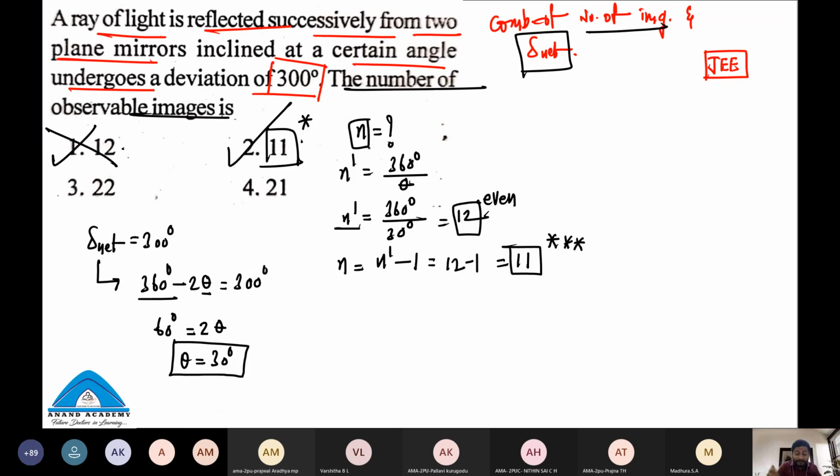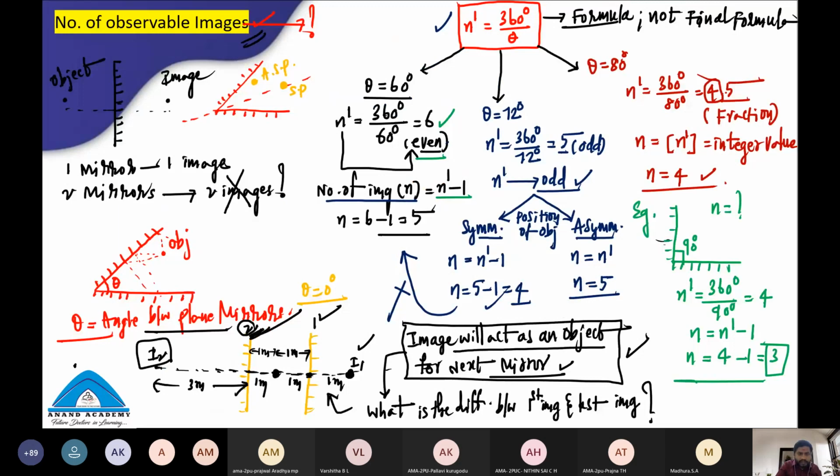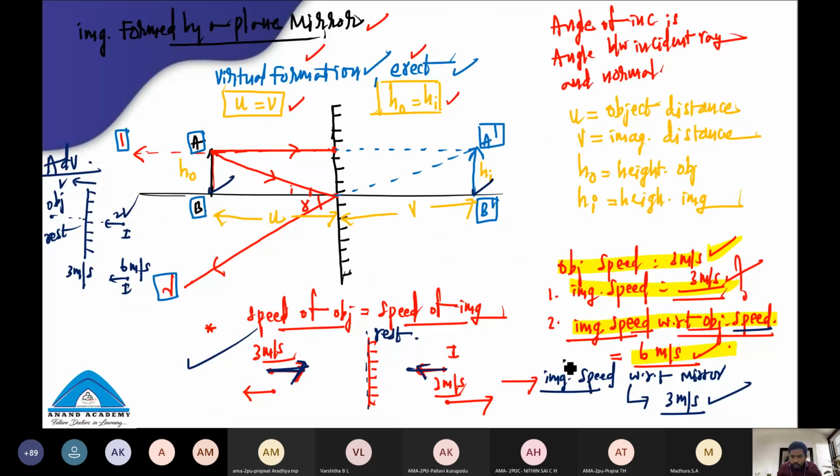All right. At the same time, let's go back a little. Here, what I've told you: image speed with respect to mirror. Some of the students will get confused and in a hurry go with the wrong answer. Image speed with respect to mirror: the mirror is at rest. Image speed with respect to object is different. Image speed with respect to mirror is different.